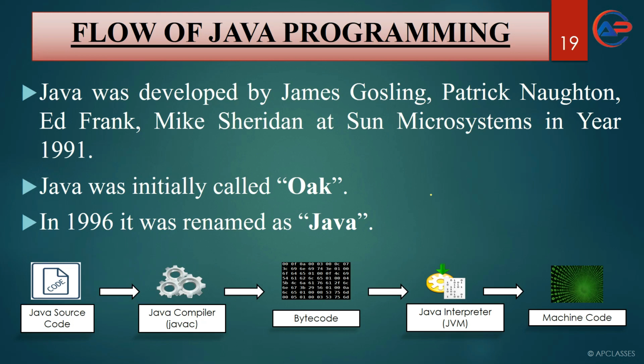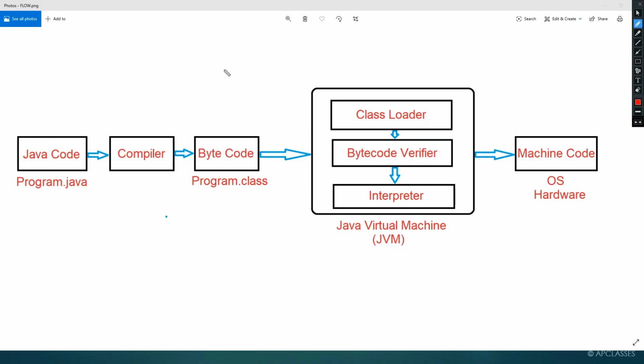The execution of a Java program is quite different from the execution of other programming languages, which makes Java highly compatible and able to run on any environment. So here you have the complete execution process of Java. From this, we can understand how exactly the Java execution process takes place. We have a huge diagram and we are going to discuss everything from this diagram.